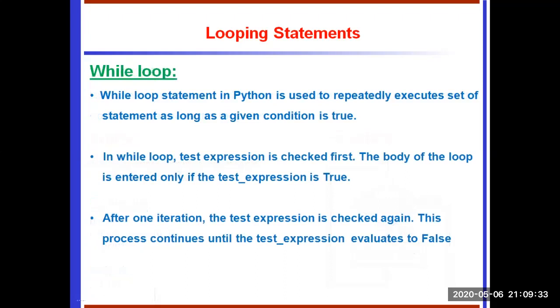The while loop is another type of looping statement or iteration statement. The while loop statement in Python is used to repeatedly execute a set of statements as long as the given condition is true. In a while loop, the test expression is checked first. The body of the loop is entered only if the test expression is true. After one iteration, the test expression is checked again. This process continues until the test expression evaluates to false.